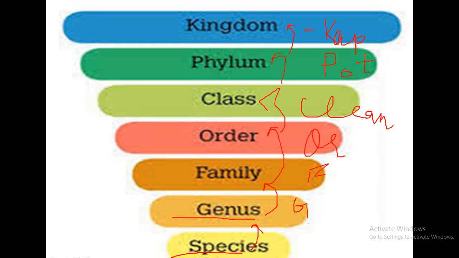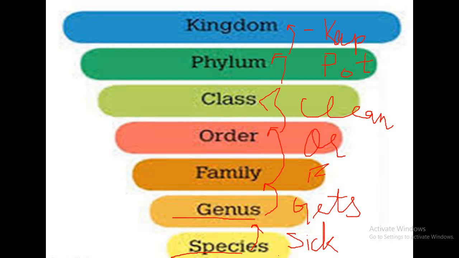By remembering this mnemonic, you will be able to remember the levels of classification. So K for kingdom, K for keep, P for phylum, P for pot, C for class, C for clean, O for order, O for or, F for family, same, G for genus, G for gets, S for species, S for sick. So this is the hierarchy of classification.